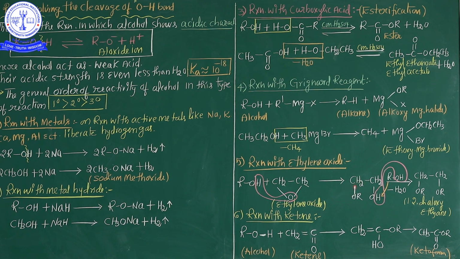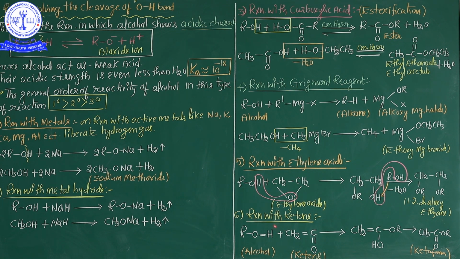Now the intermediate product is CH2OR, CH2OH. After that, this intermediate product again reacts with alcohol, and water is eliminated. Ultimately the product CH2OR, CH2OR is formed. What is the product name? 1,2-dialkoxy ethane. This is the reaction with ethylene oxide.